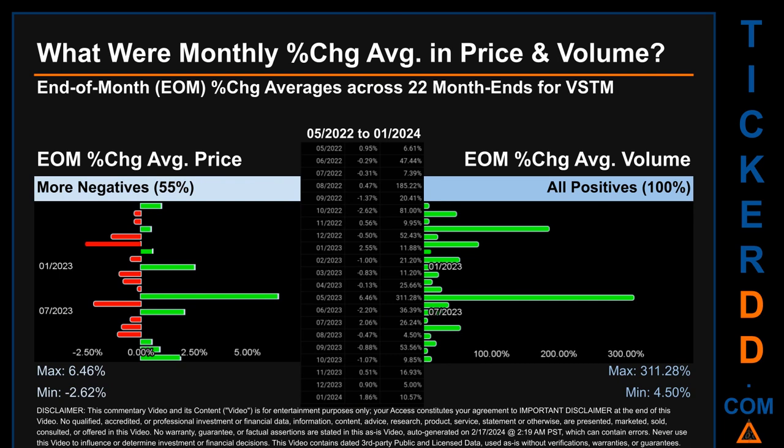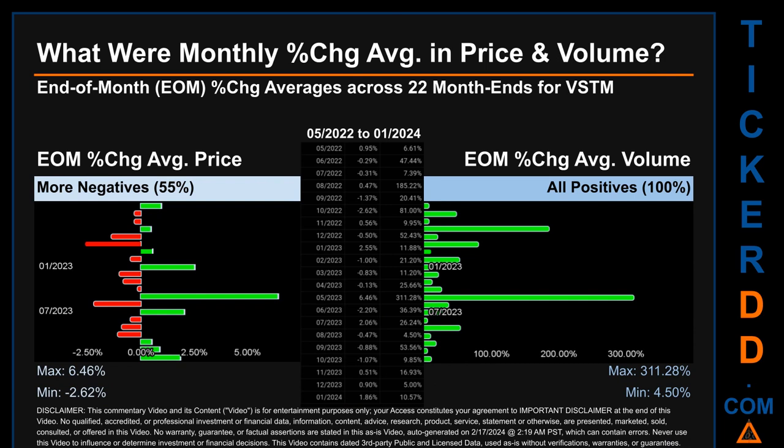From 05/2022 to 01/2024, out of 22 month ends, 12 had a negative percentage change in average price. Meaning 55% of month ends saw a negative percentage change in average price. In terms of volume, 22 out of 22 month ends had a positive percentage change. That is 100% of month ends saw a positive percentage change in average volume.